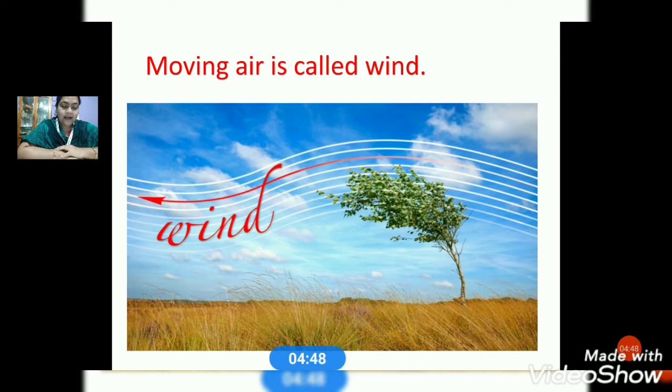When we fly a kite, why does it move? There is a question, why it moves, children? And you all know, because of the air, wind. It helps the kite to fly. And the windmill also. Then we have the pinwheel. We have done the activity by making a pinwheel. How it moves because of the air present in our atmosphere. It helps things to move. So moving air is called wind. I repeat, moving air is called wind.